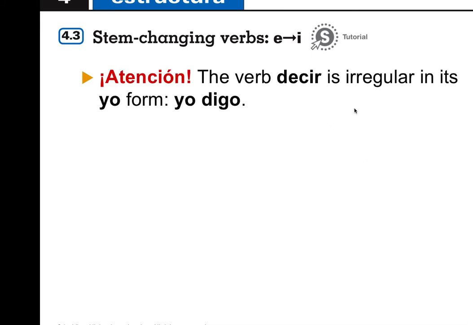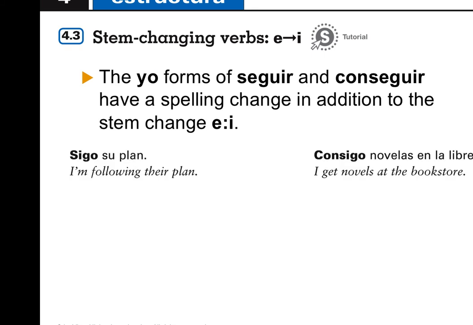So it is important to know that decir also has an irregular yo form. So you say digo. Okay, so for to say, I say, you say digo. And also with seguir and conseguir, there's a spelling change in addition to the stem change. So you lose the U in the yo form, okay? So it's not S-I-G-U-O, just sigo and consigo. All right, so keep that in mind as you're doing your work.